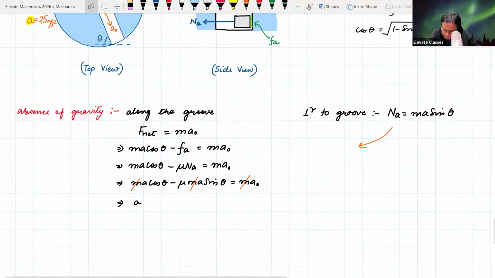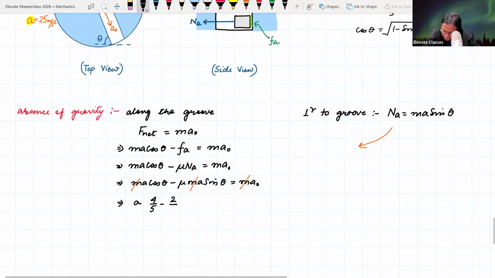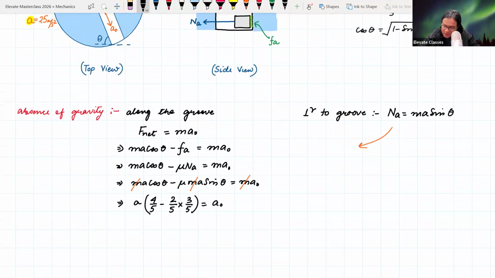So acceleration times cos theta, which is 4 upon 5, minus mu, which is 2 by 5, times sin theta, which is 3 by 5, is equal to a naught.